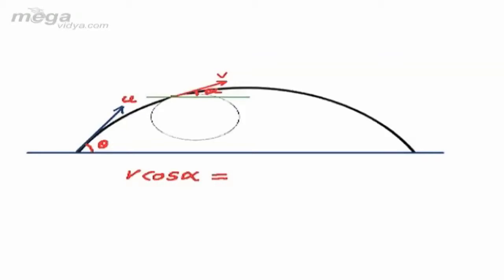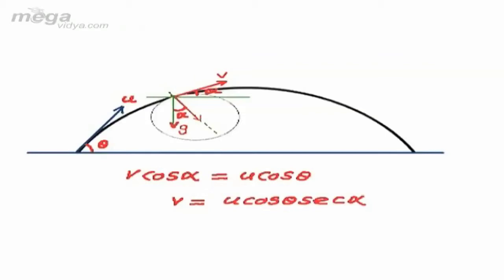As this angle is alpha, this angle will also be alpha. If we take the component of this acceleration along the radial direction, it will become g cos alpha. And the tangential speed, we have already mentioned, is v.